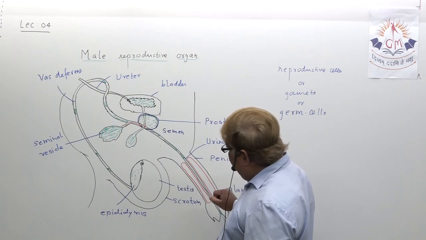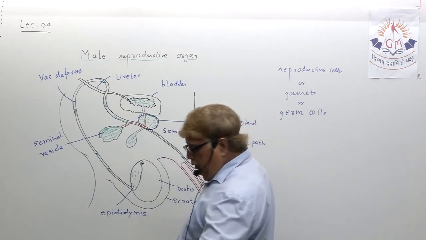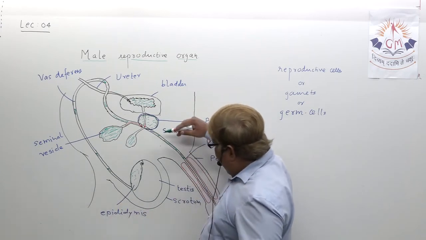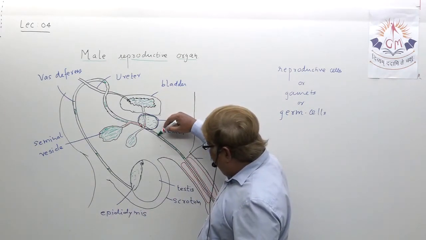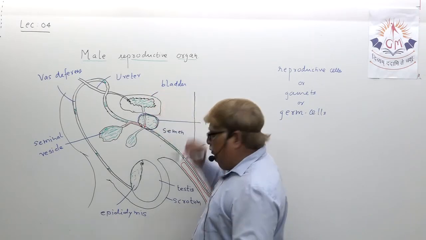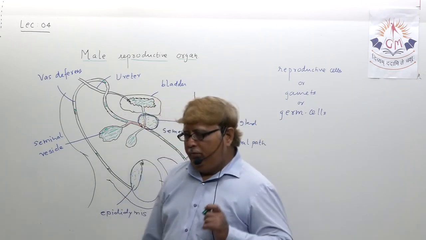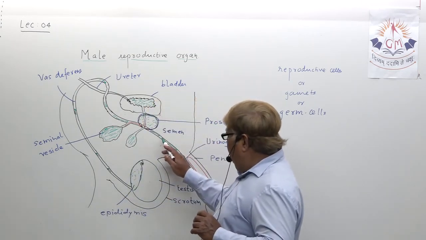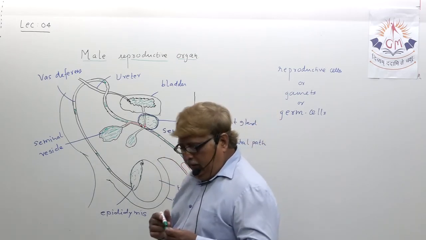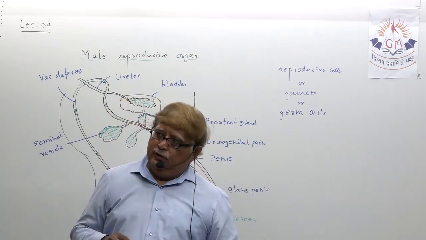And one more thing, my dear student, why is this called the urinogenital path? The reason is the male has this path common for releasing urine and also for releasing germ cells. Male semen and urine both will travel in this common path. That's why it is known as the urinogenital path.